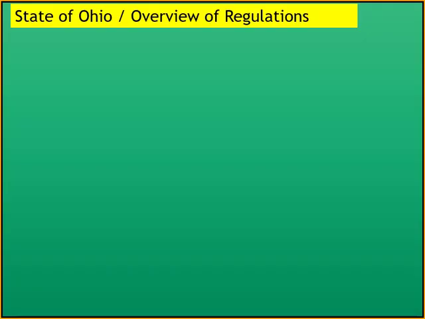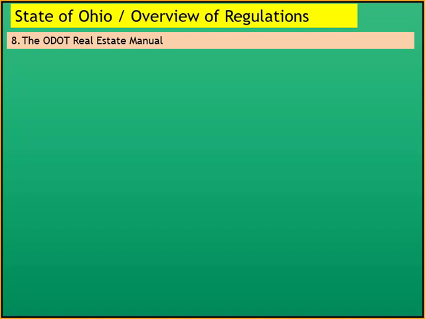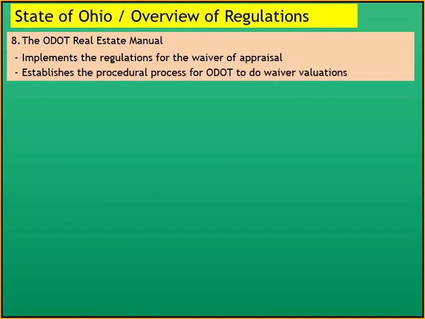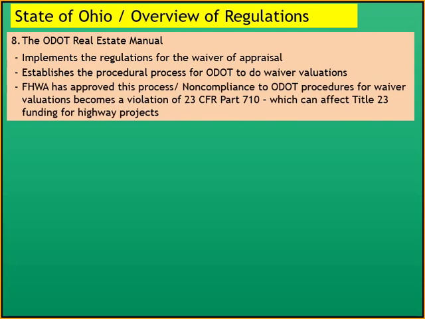All right, continuing with an overview of State of Ohio regulations. Let's talk a little bit about the ODOT Real Estate Manual. It implements the regulations for the waiver of appraisal, and it establishes the procedural process for ODOT to do waiver valuations. FHWA has approved this process, and non-compliance to ODOT procedures for waiver valuations becomes a violation of 23 CFR Part 710, and that can affect Title 23 funding for highway projects.